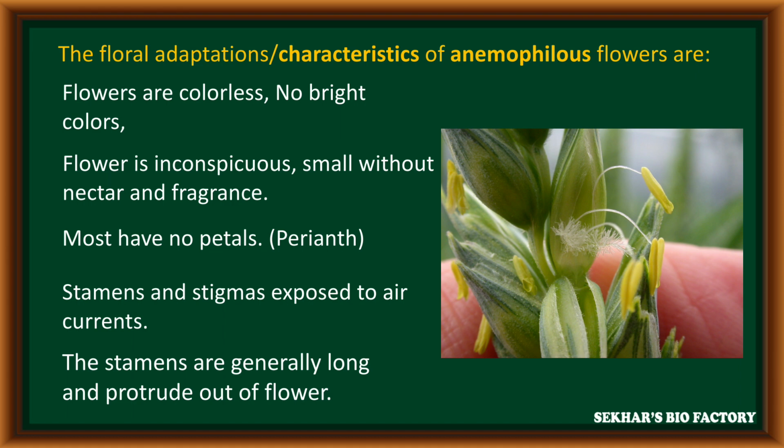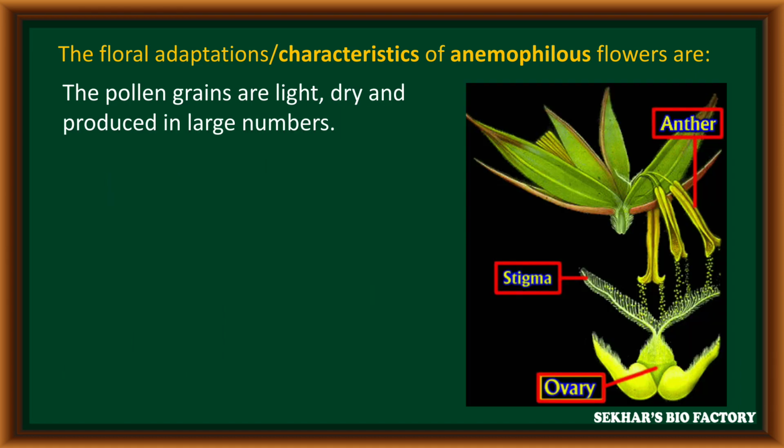Especially the stamens present in this flower have long filaments, and these stamens come outside of the flower to release pollen grains. The pollen grains produced from the anther are light in weight, dry in nature, and a large number of pollen grains are produced from the anther.